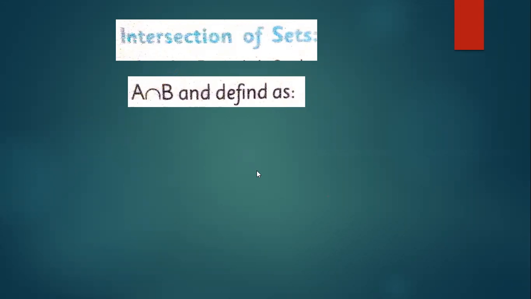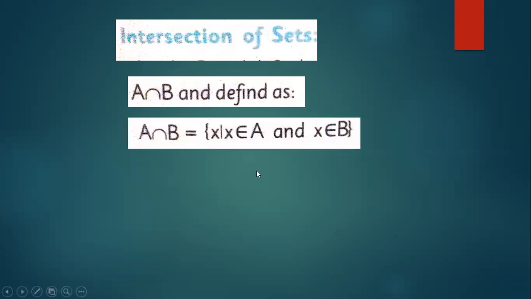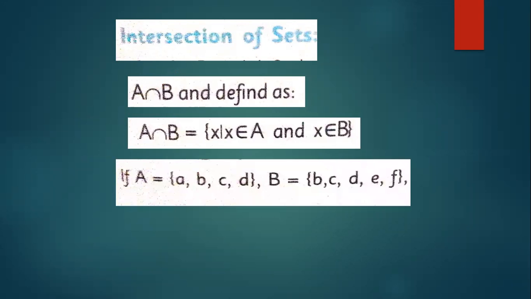Now, this is the definition, but the definition is not important. We have an example. If A contains A, B, C, D and B contains B, C, D, E, F, is there any common element in these two?